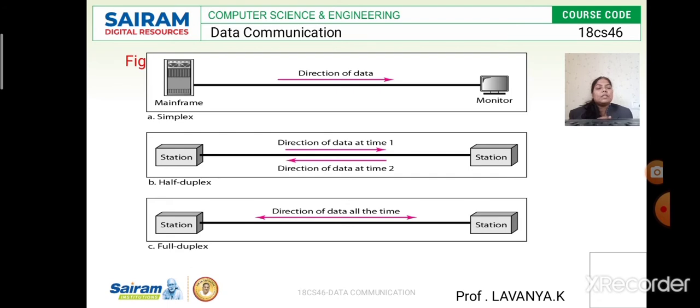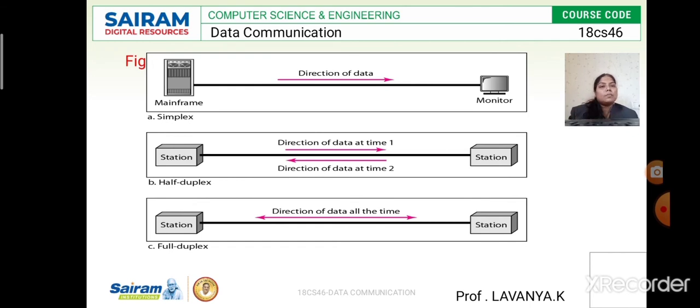What is the simplex method? In the simplex method, the data is sent in only one direction, meaning the data is sent from source to destination. Only one direction is used for sending the data; that we call the simplex method.